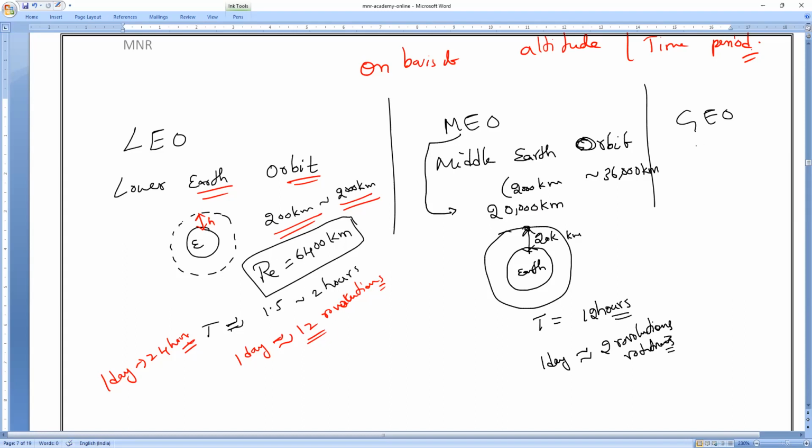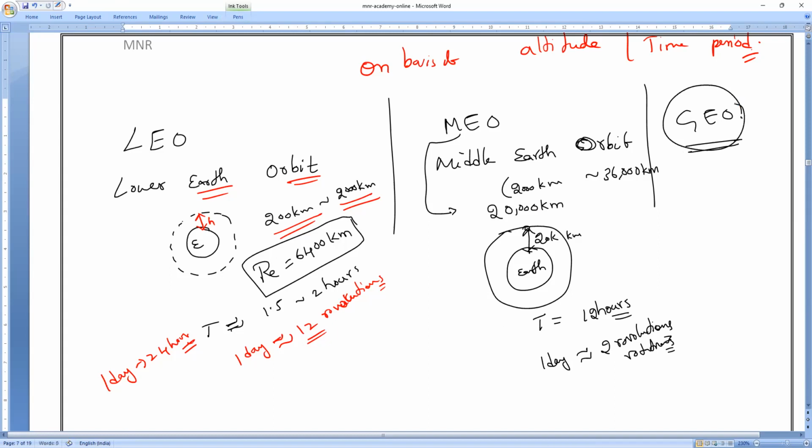Now the last one: the satellites we use for telecommunication, signals, movies and all, where the signals are transferred to the satellite and then reach us. Do you remember our dish antennas and cell phone towers? All these things are GEO.